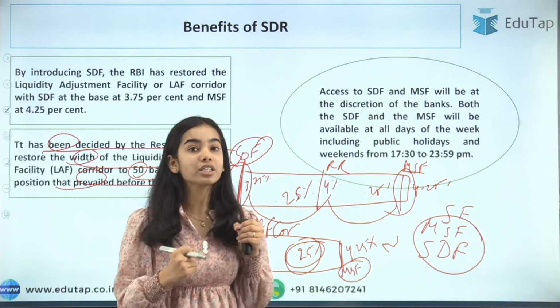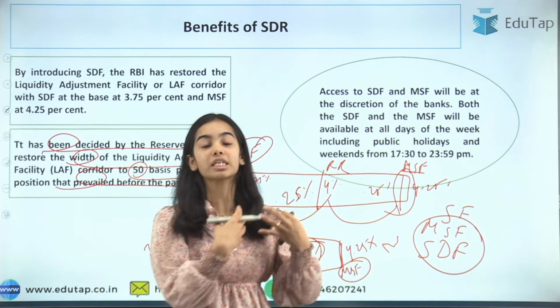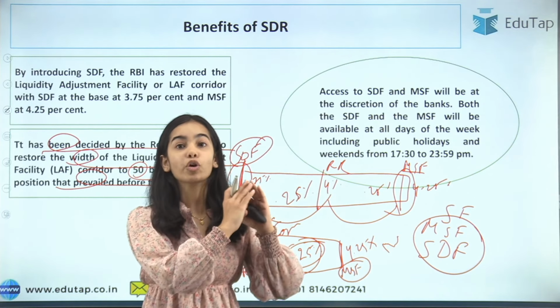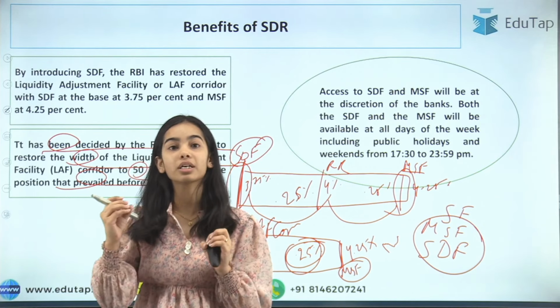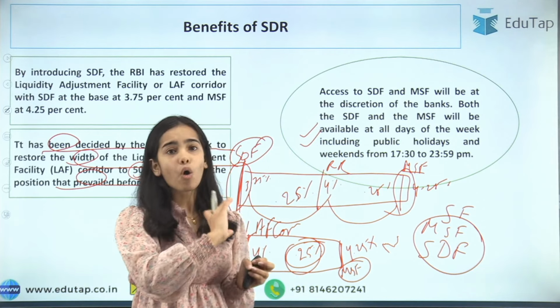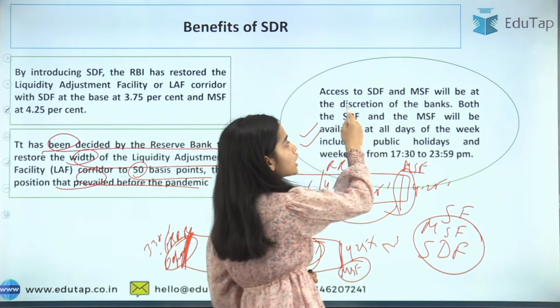Whenever the banks are in an emergency situation, or whenever they want to deposit their money, they can do so, because it is available on all days of the week, including weekends and holidays, and for the whole year. This is at the discretion of the banks.